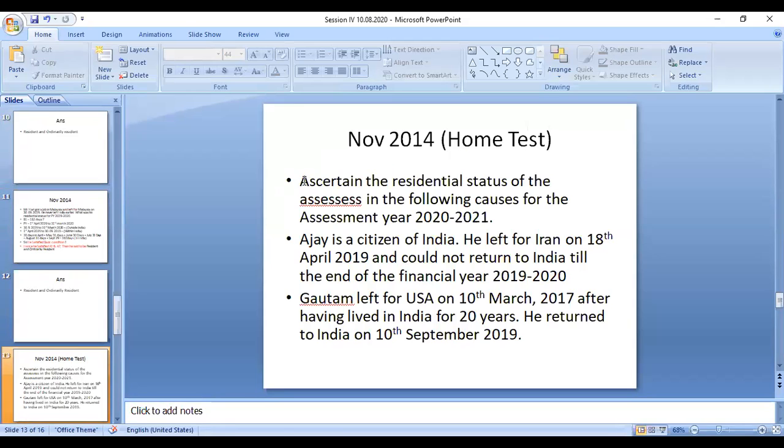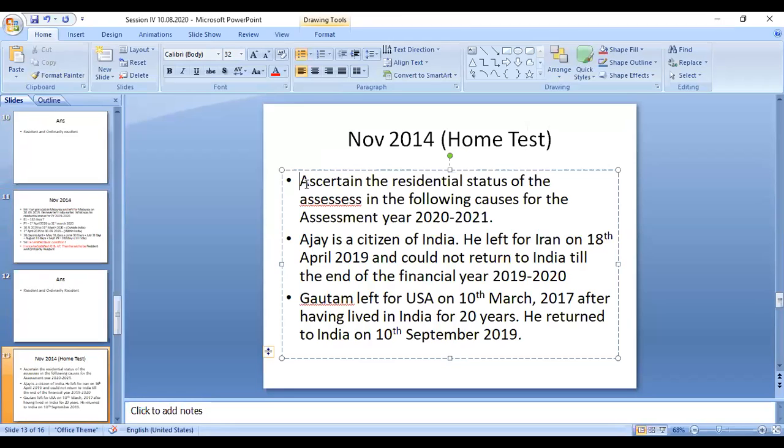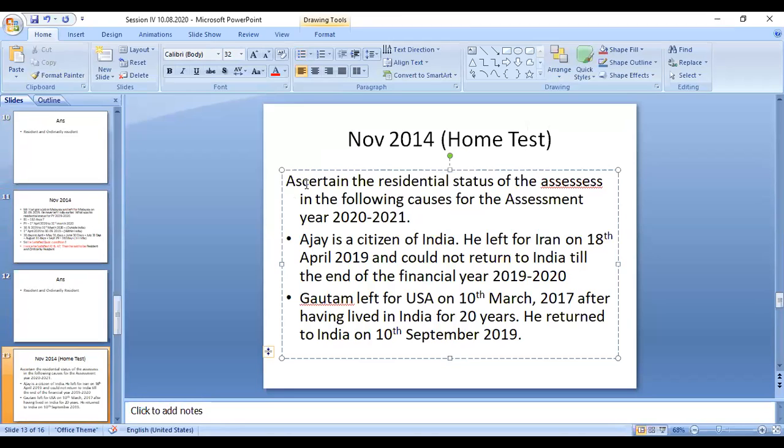Right. In November 2014, this question was asked. We have 5 more questions. Ascertain the residency status of the assessee in the following cases for the assessment year 2020-21. Okay, this is the assessment year.